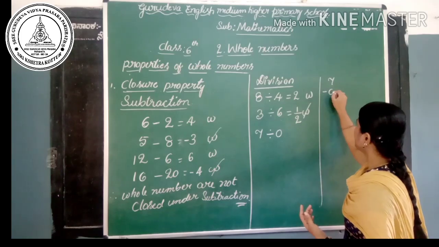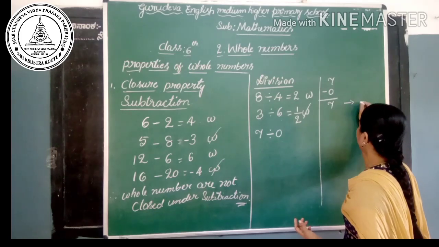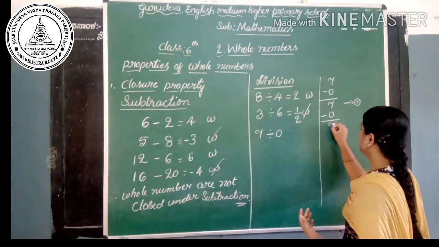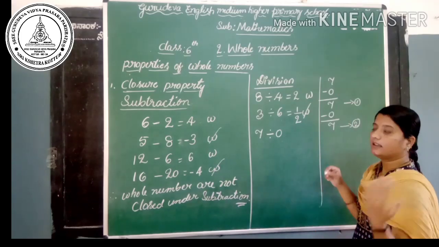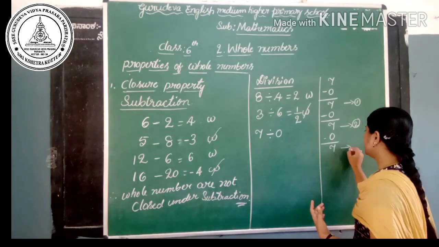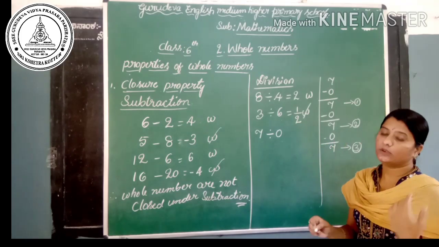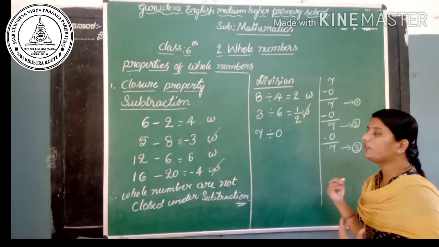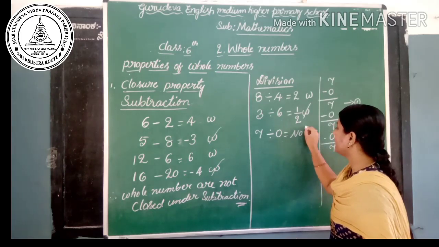7 minus 0, I will get the difference, that is 7. It is the first step. And again I will subtract 0, I will get the difference 7. Second time I subtracted, then again subtract 0, I will get the difference 7. It is third time. So again and again you subtract 0 from 7, you will get the difference as 7. So it will never end. So we can say that 7 divided by 0 is not defined.